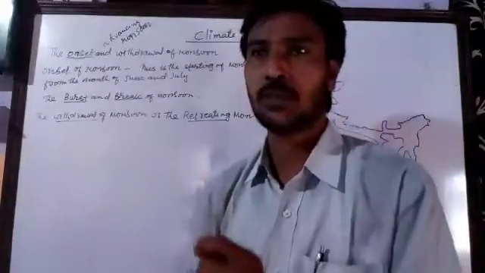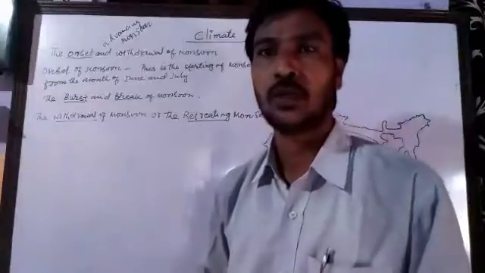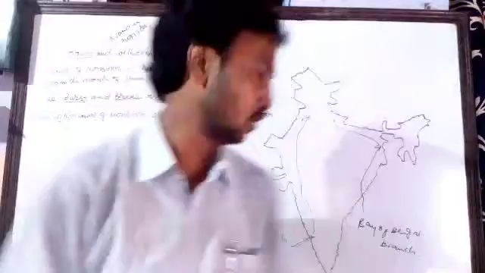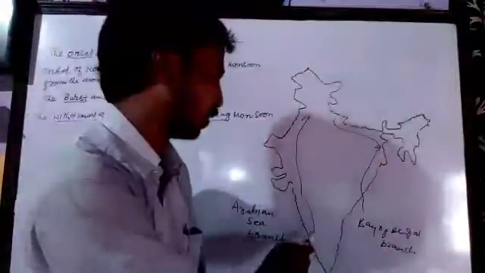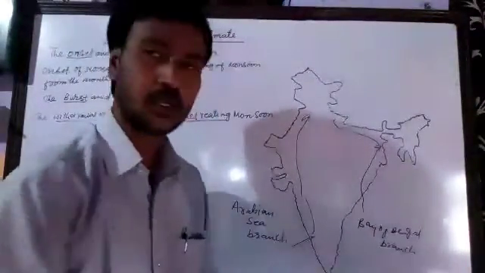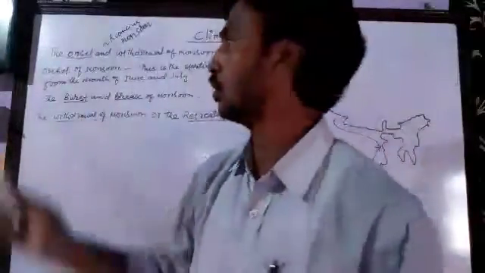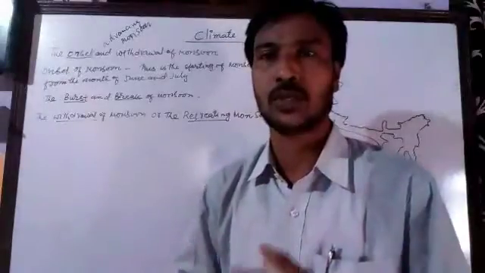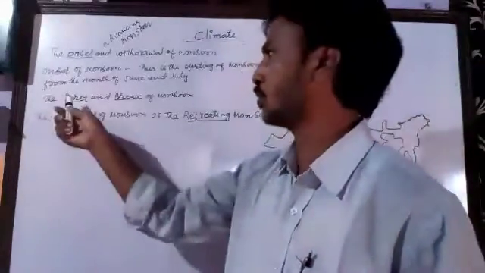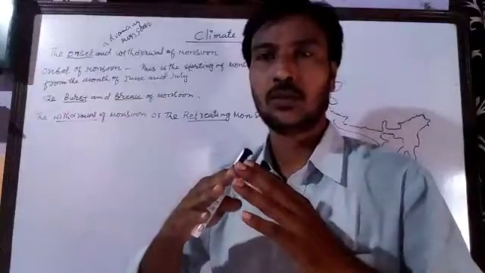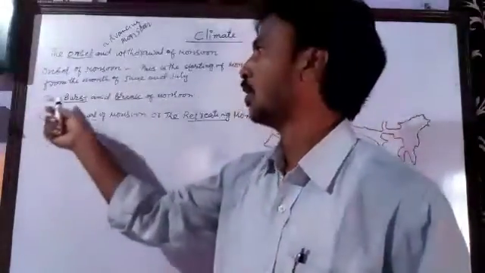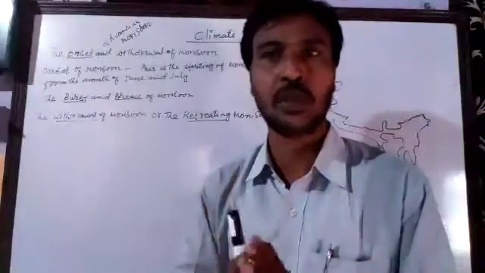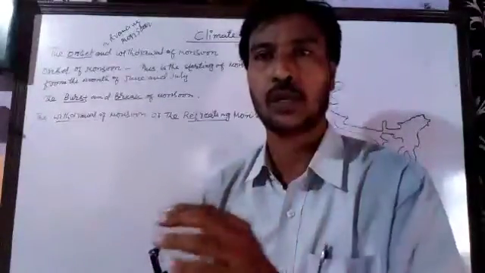What is the burst of monsoon? B-U-R-S-T, burst of monsoon. When the rain starts in the first week of June in the south part of India, especially in Kerala, there is a sudden start of the monsoon, and this monsoon starts with heavy rainfall, which continues for 2 to 3 days.